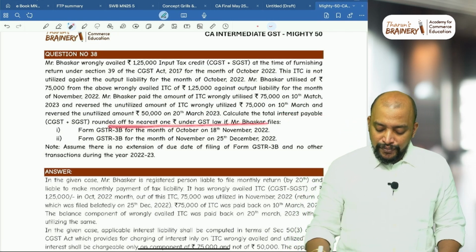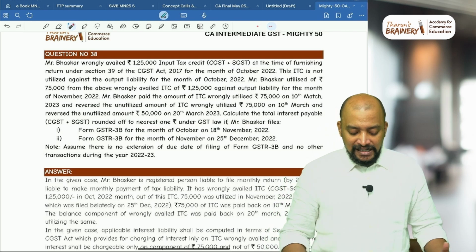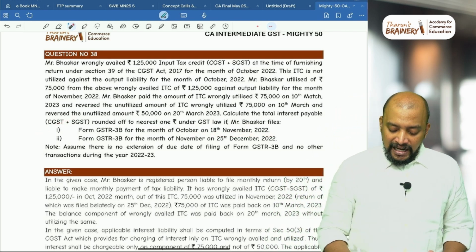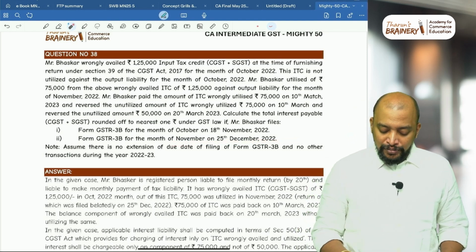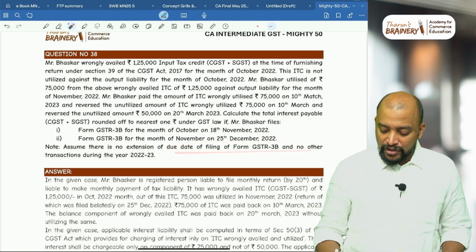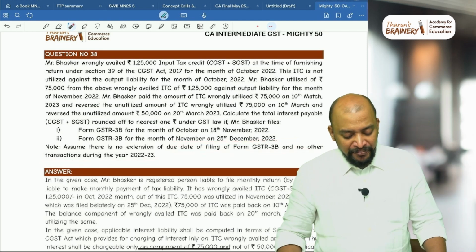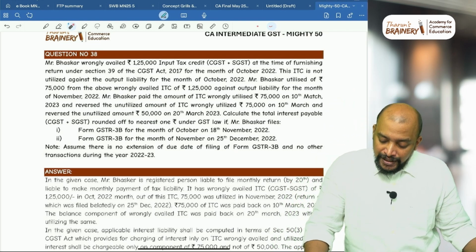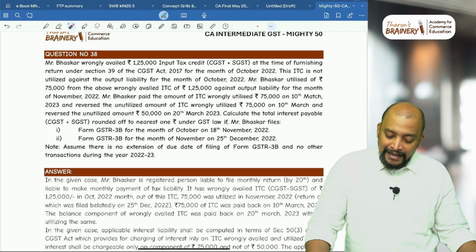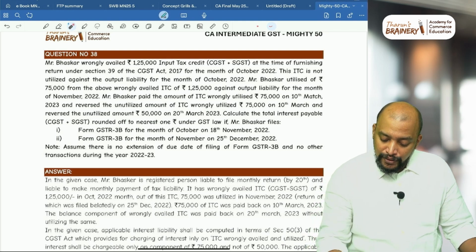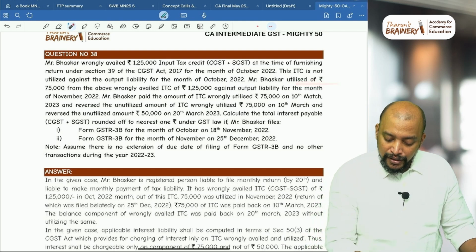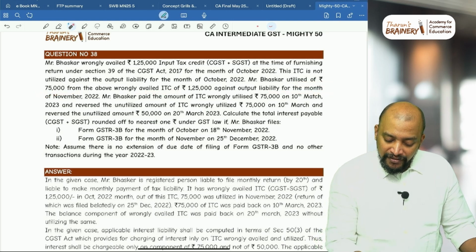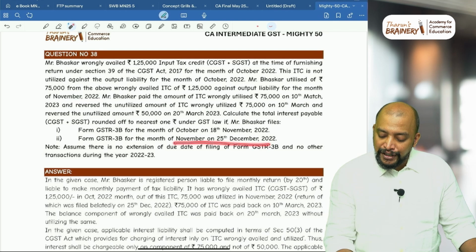Rounded off to nearest 1 rupee under GST law. If Mr. Bhaskar files 3B for the month of October on 18 November and November on 25th December, assume there is no extension of due date of filing 3B and no other transactions. First, what is the wrongly availed ITC? 75,000. That 75,000 is utilized on 10th March. So utilized 75,000. Okay, wrongly availed for the month of November. So November month it is utilized.